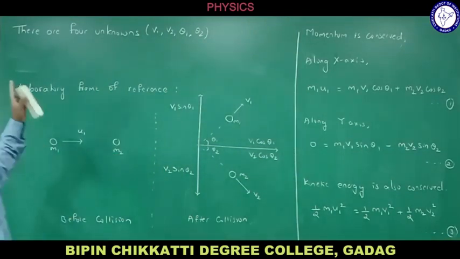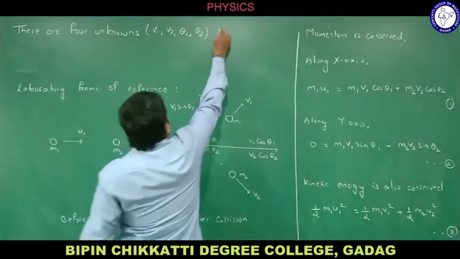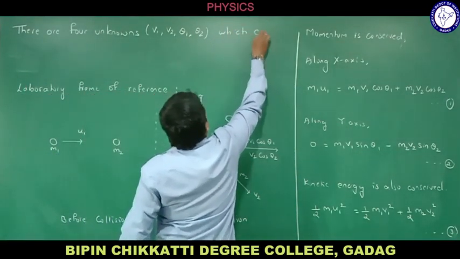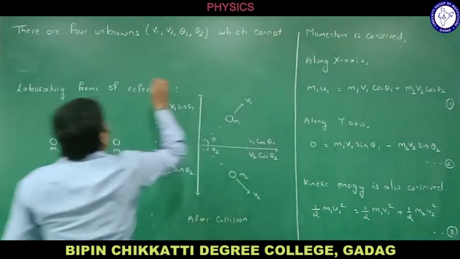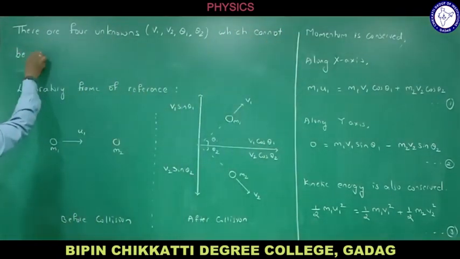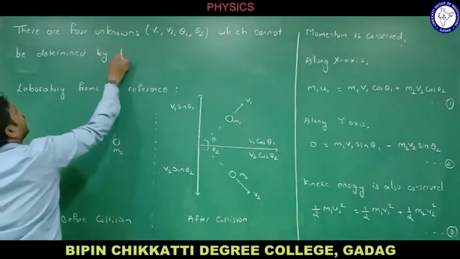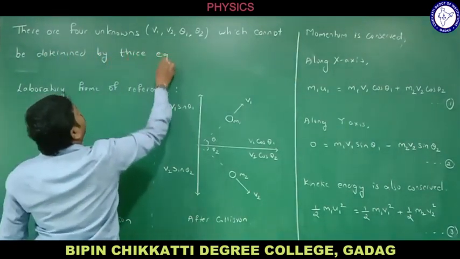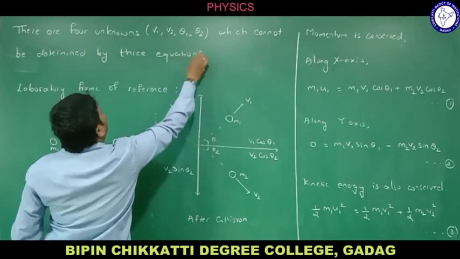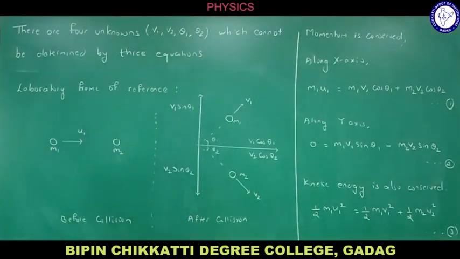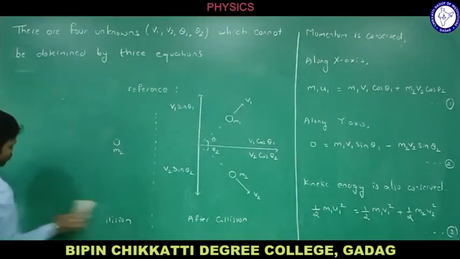Now, there are 4 unknowns which cannot be determined by 3 equations. Then what to do now? Let us check it out.